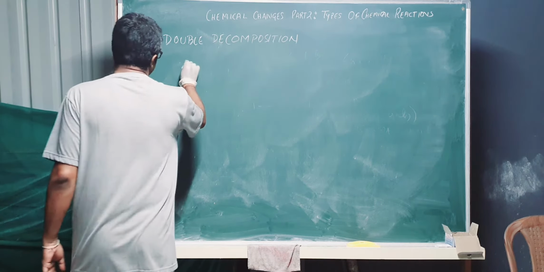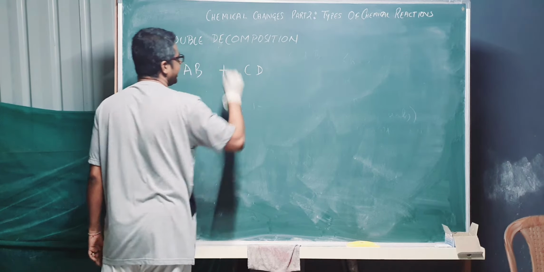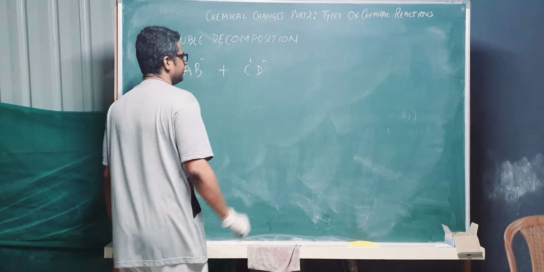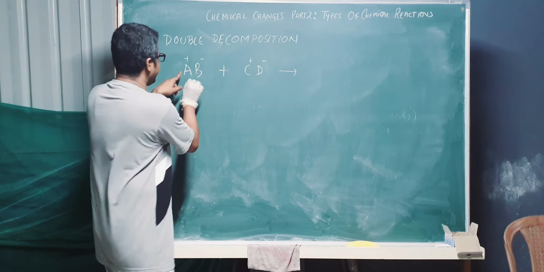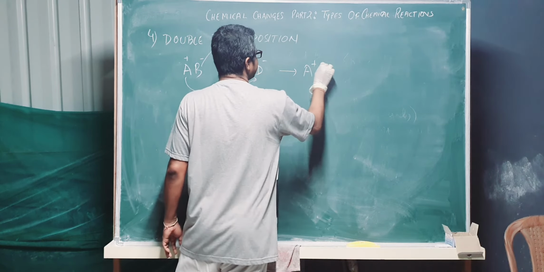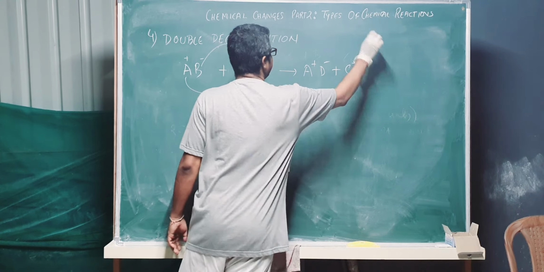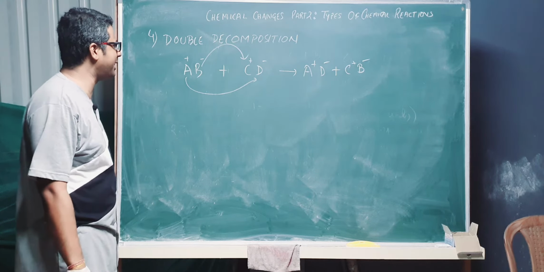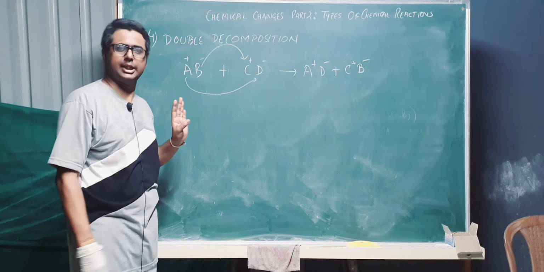So first of all, double decomposition reaction is a reaction between two compounds like this. Here it will have some positivity, it will have some negativity. They basically exchange radicals. A will go with D and B will come with C. Swap. A plus D minus plus C plus B minus. This is double decomposition reaction. Clear? I hope it is clear to everybody. This one with this, this one with this, understood?